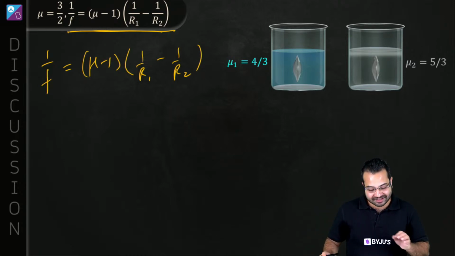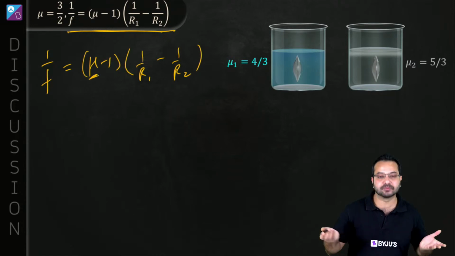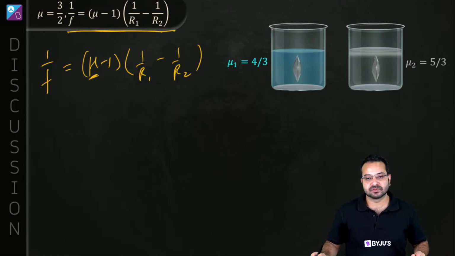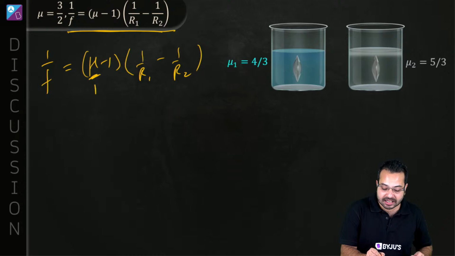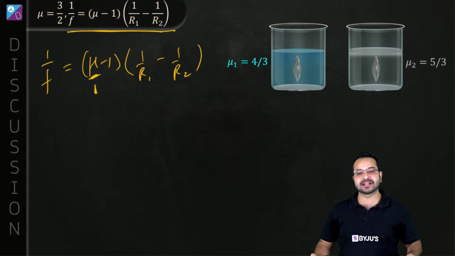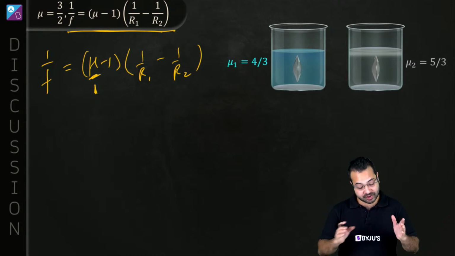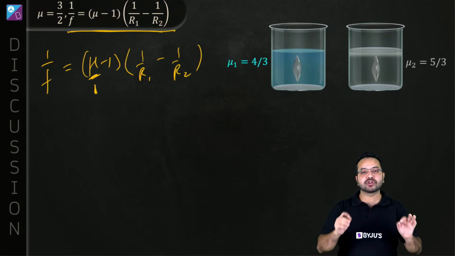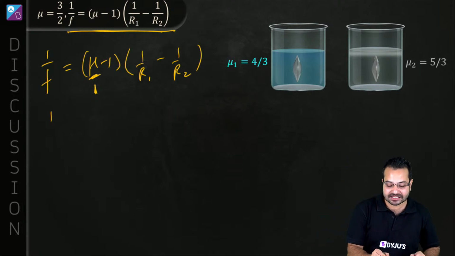Okay, the information is hidden over here. What is this mu? This mu assumes that you are in air. The surrounding medium is air. This formula assumes that; it is not written very well in this formula. Okay, so we should use the lens maker's formula, but we should remember the generalized lens maker's formula.